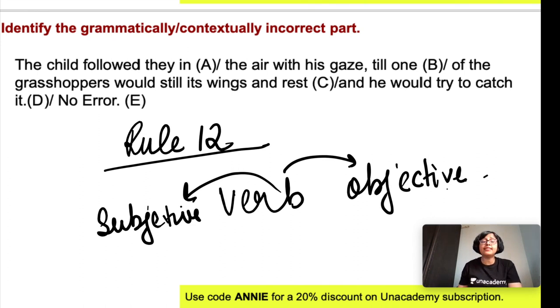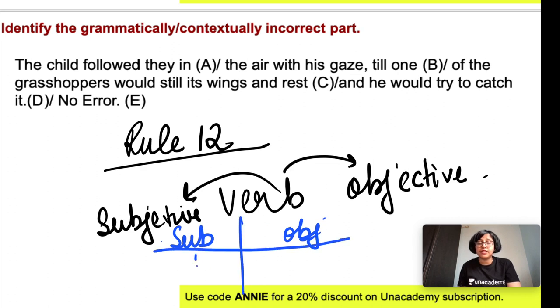Now let's learn the subjective and objective cases of the pronouns. He is subjective, him is objective. She is subjective, her is objective. You is subjective, objective is also you.